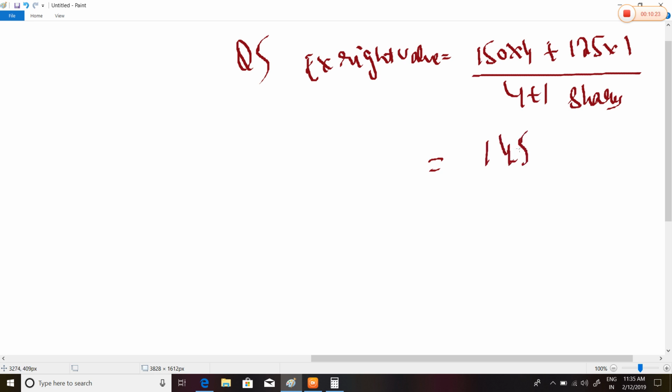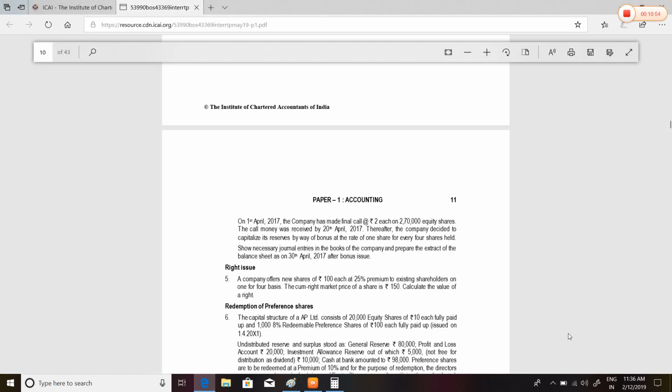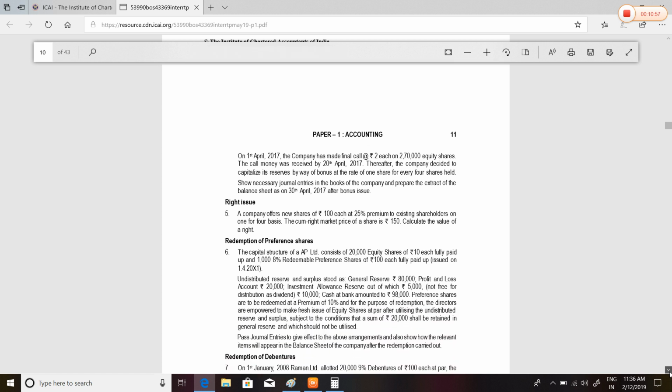And value of right is 150 minus 145, rupees 5. The question is finished. Very lengthy and very difficult question by the institute. We couldn't solve it. Now let's see.